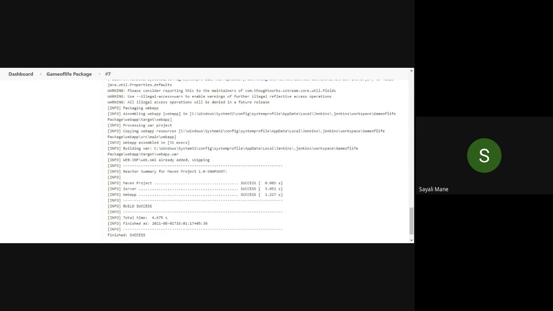See, are you getting this line building war and this path? Are you getting this path? This one? Yes? Okay. So please take a screenshot and highlight this path also. This path and finish success. Highlight these two main points. This one and the last one. And please save it.